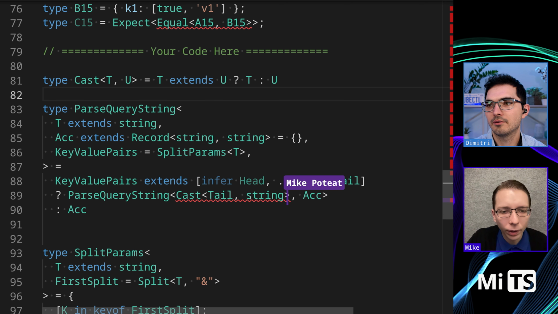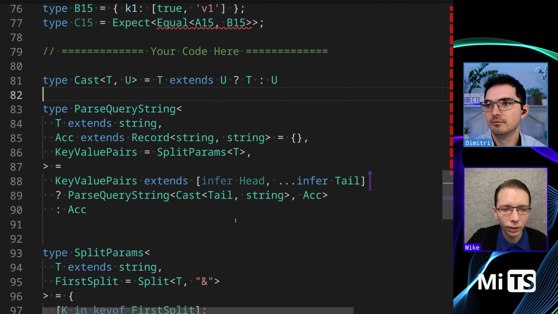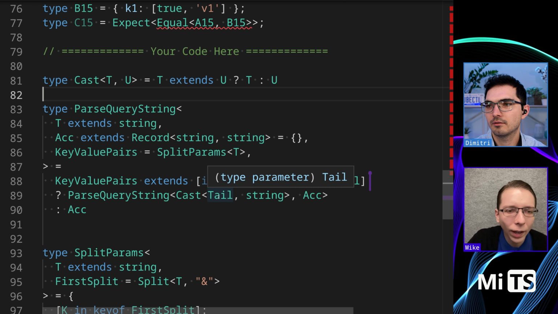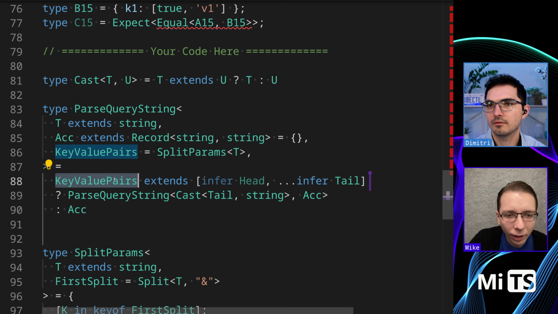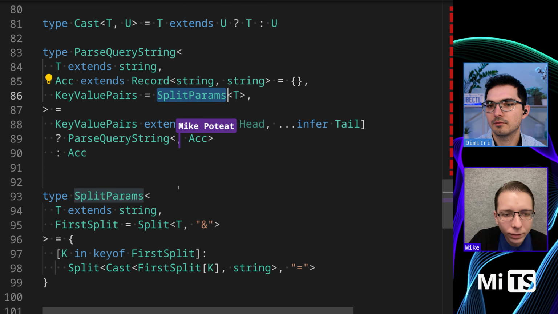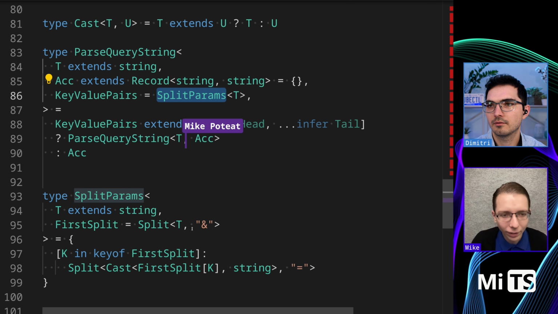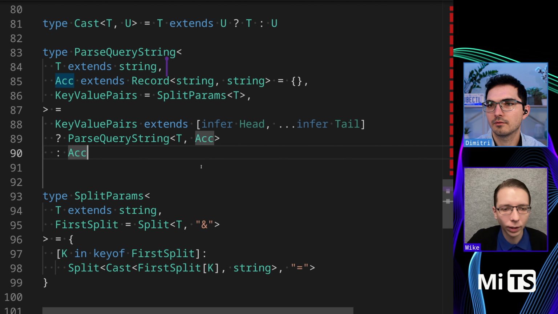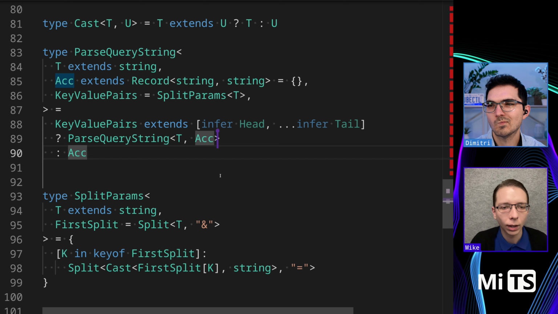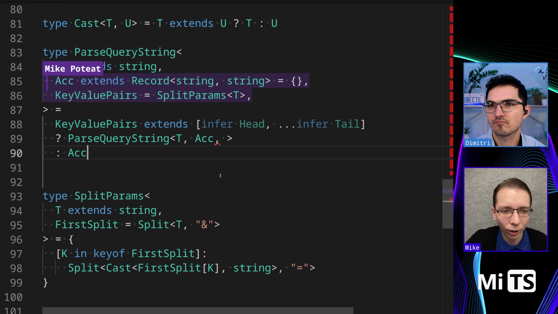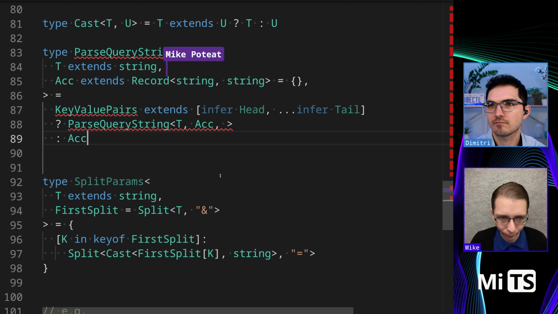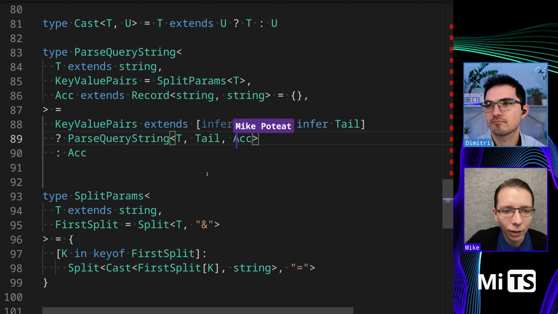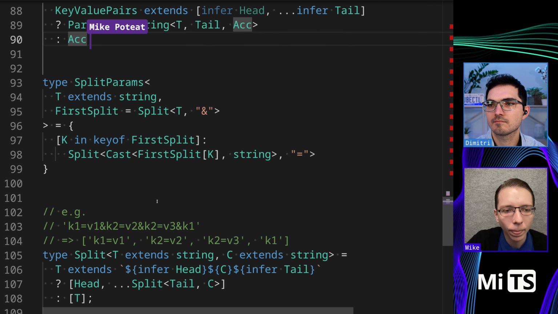No, it's saying tail needs to be string. A parse query string. Oh yeah. This is because I'm doing it incorrectly. This gets unmodified. And then what I'm actually doing is I'm passing... So I got it wrong. This actually should be the second parameter. Oh, okay. All right. And then this is going to be where tail lives. And then it's happy. Okay.